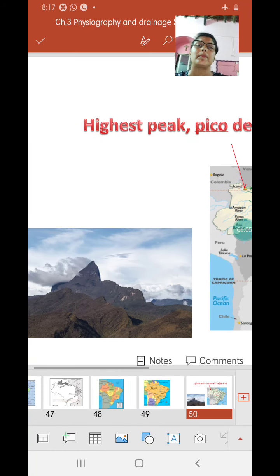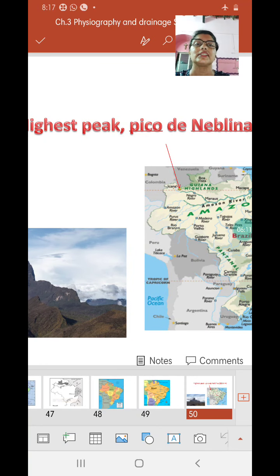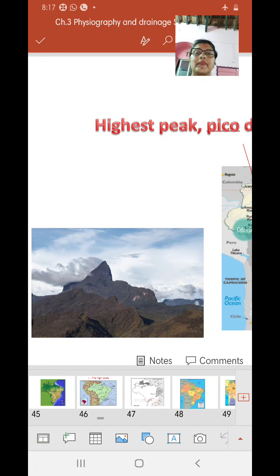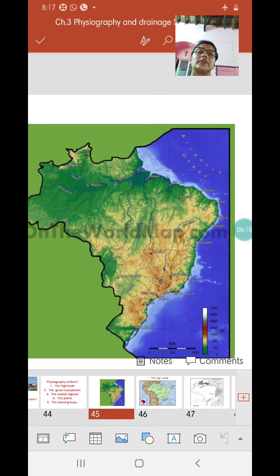Here I've given you a picture of this peak, Pico de Neblina. So that's about the first highlands, the Guiana Highlands. Then we come to the Brazilian highlands. We have to go back to this region.